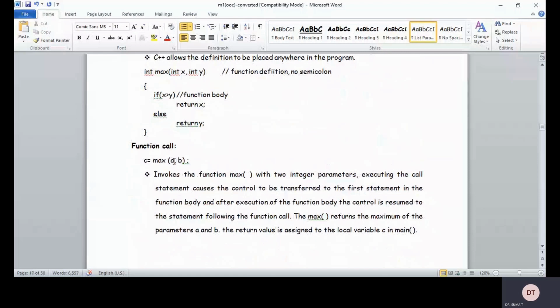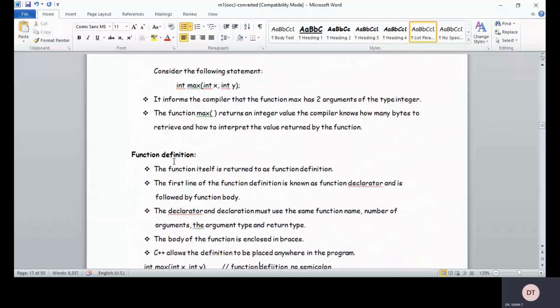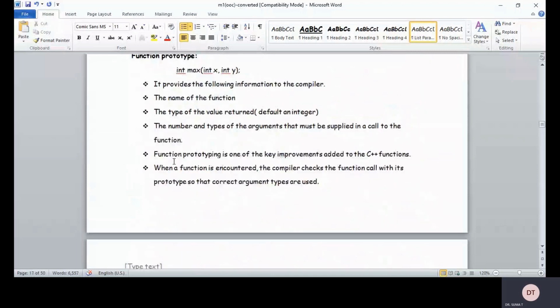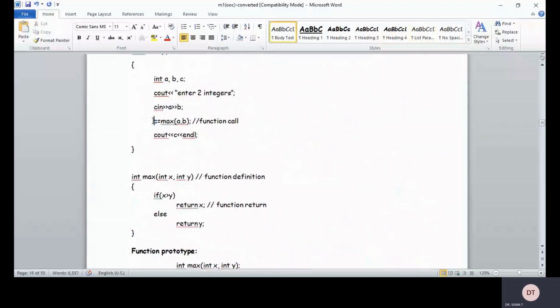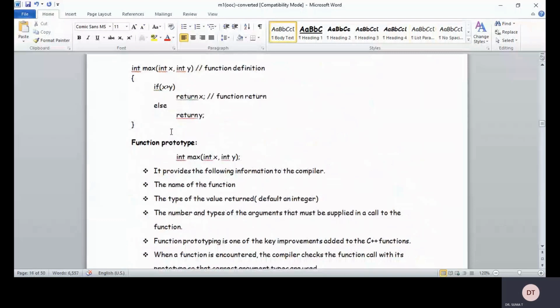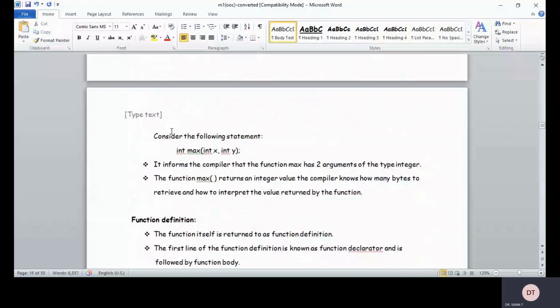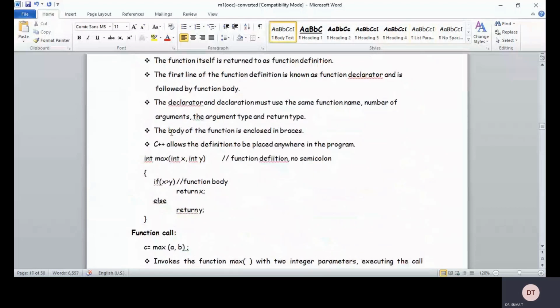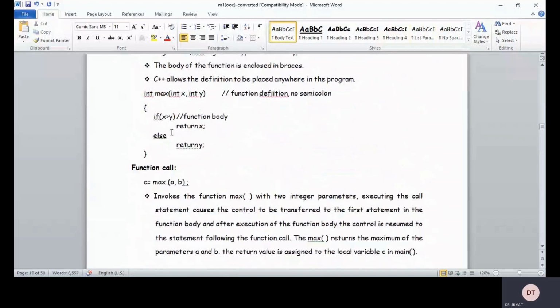The return value is assigned to the local variable c in the main program. When you return that value, it is assigned to the local variable c. C is a local variable. I cannot use c in this function. Why? Because it is local to this particular block of the program, having scope only in this block, and outside the block it doesn't have scope. So that is about the function call and how it returns and assigns the value.